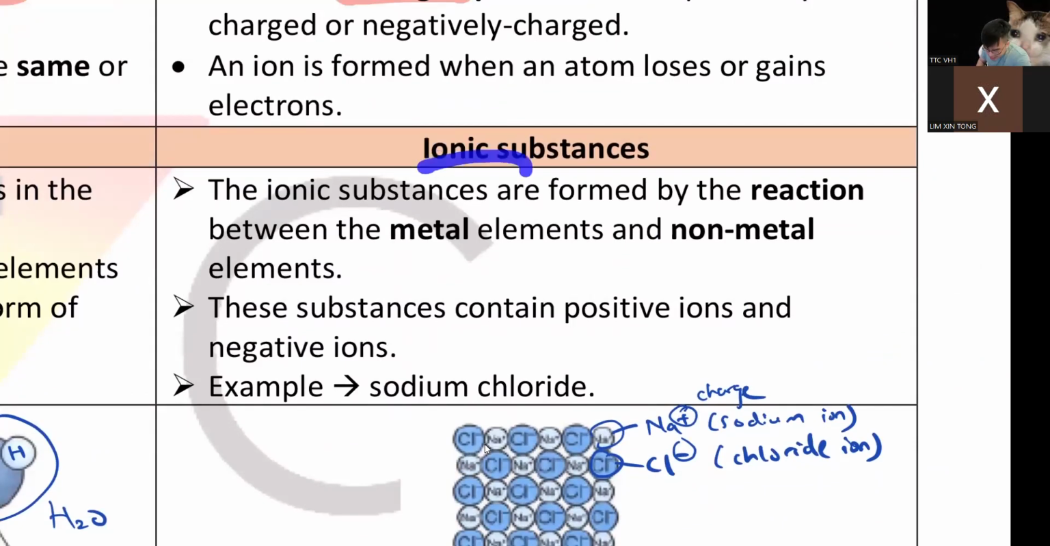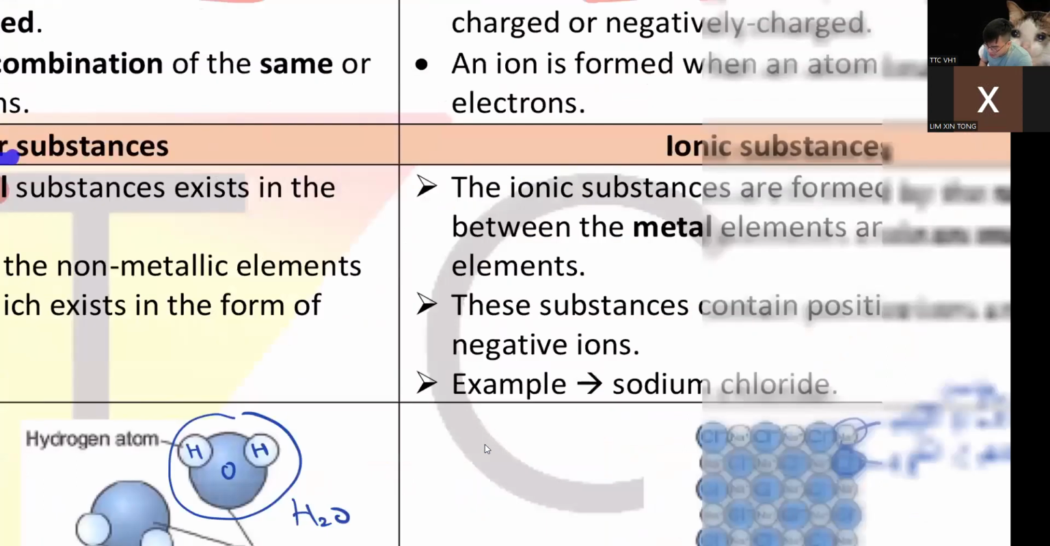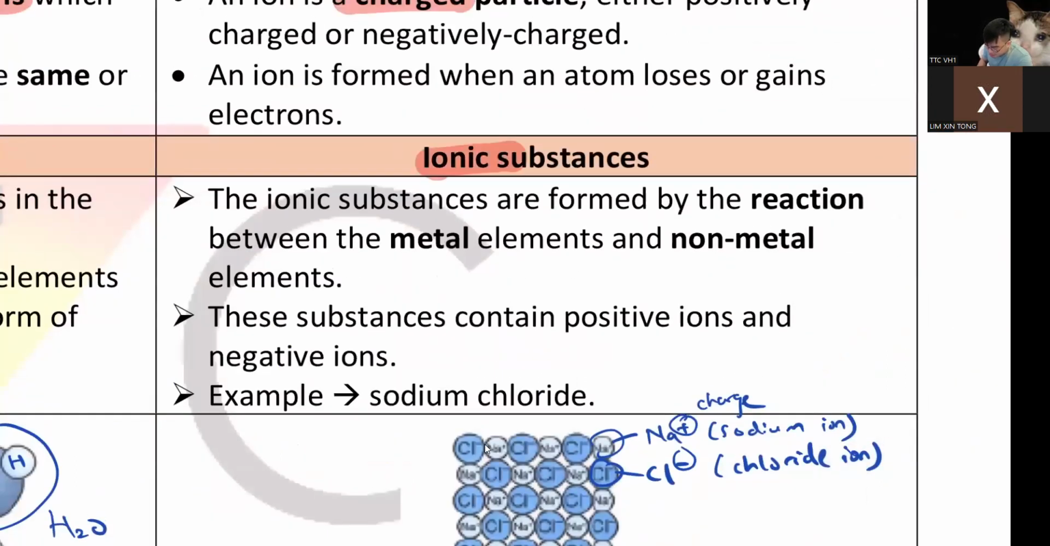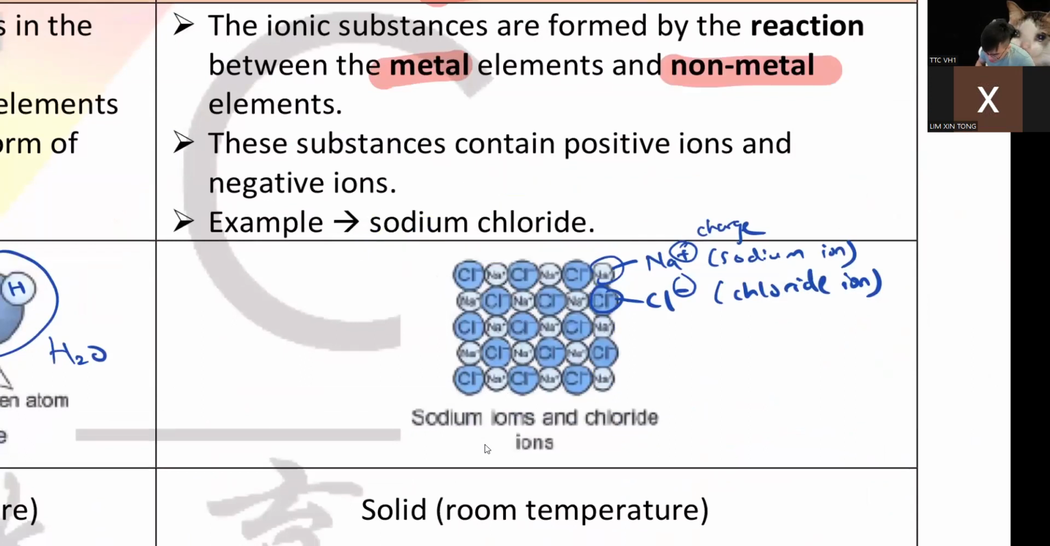Right, so what is ionic substance then? You see, just now, atom is metal. Okay, we ignore the inert gases. Atom is metal. Molecule is non-metal. Then what about ion? Ion is metal plus non-metal. For example, sodium chloride. Sodium is a metal. Chloride is a non-metal. So what is sodium chloride? Sodium chloride is your salt. Salt is an ion because it has metal inside and it has non-metal inside. So when the metal and the non-metal react, you get salt.